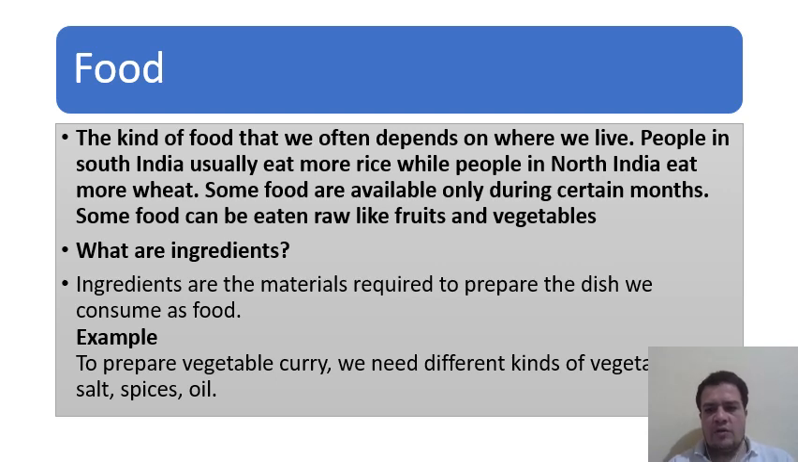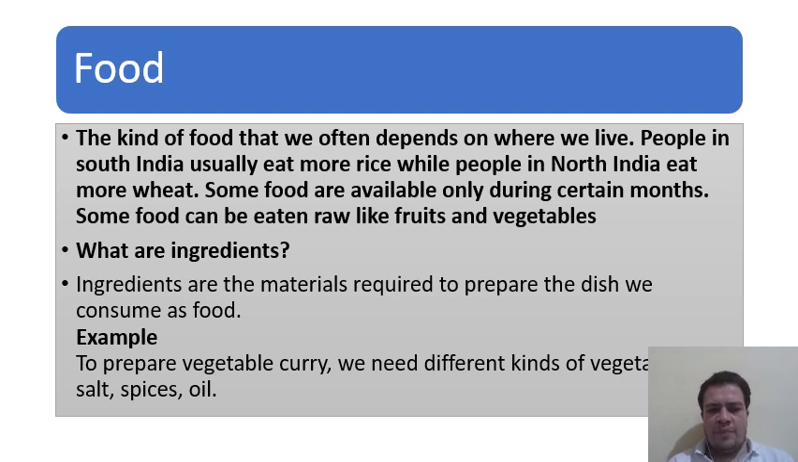A specific term is used, that is ingredients. Ingredients are the materials required to prepare the dish we consume as food. If you have seen the chips packet, it is mentioned over there ingredients, what different materials are there which have made these chips, isn't it? They are mentioning the nutrients also, they are mentioning the ingredients also. So ingredients are the materials required to prepare the dish.